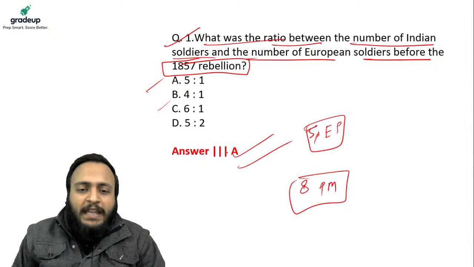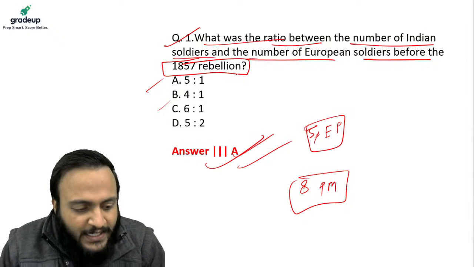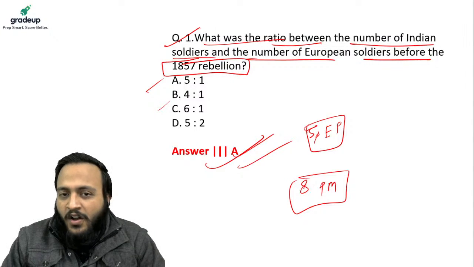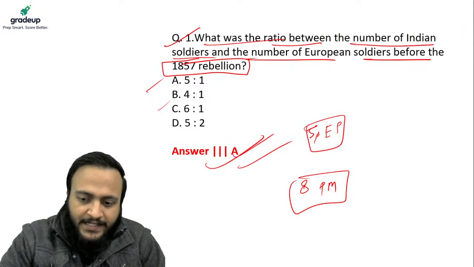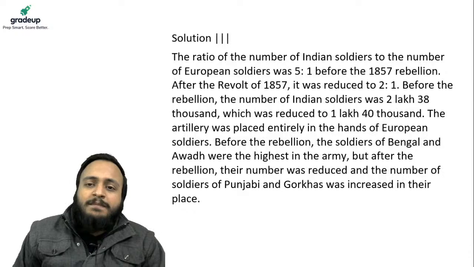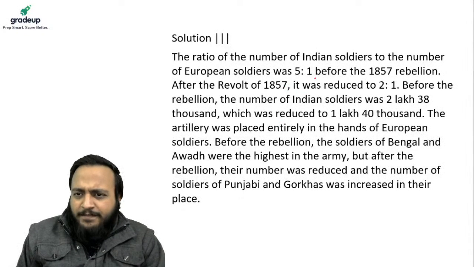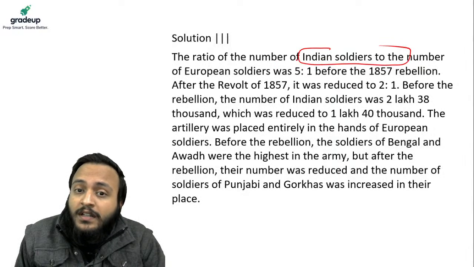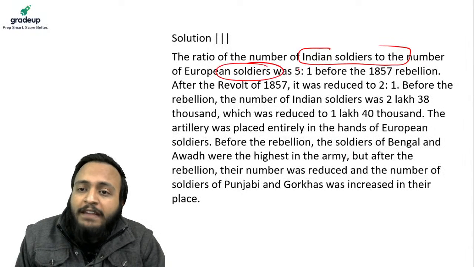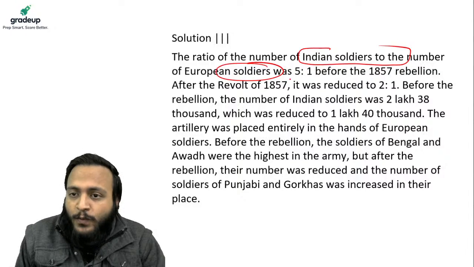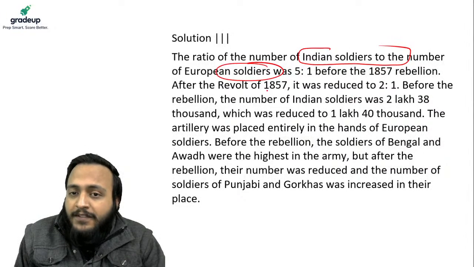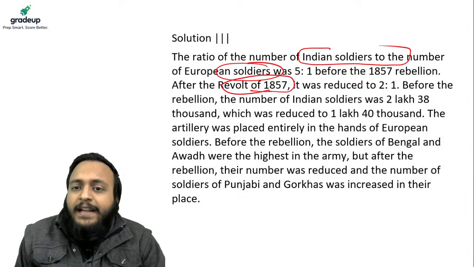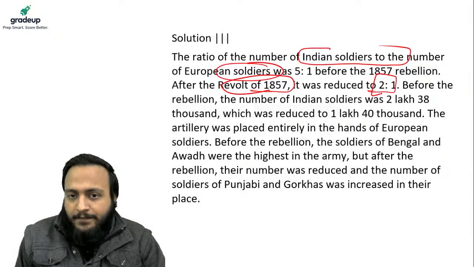The answer is going to be A. Pankaj Tiwari ji had answered initially wrong, but later he corrected it. Basically, it is a plain fact that the ratio of the Indian soldiers to the European soldiers was 5:1. After the revolt of 1857, it was reduced to 2:1.